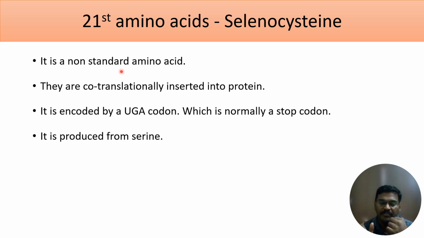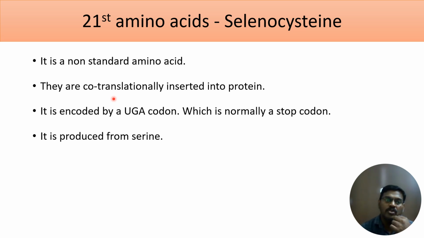If the amino acid is coded by the gene in your DNA, you are going to call it a standard amino acid. But the 21st and 22nd amino acids are co-translationally inserted into the protein. They are not produced through coding from the gene.